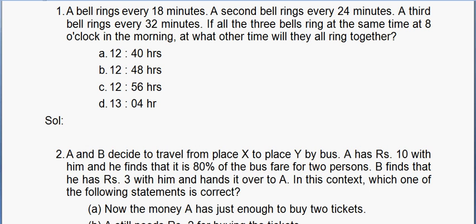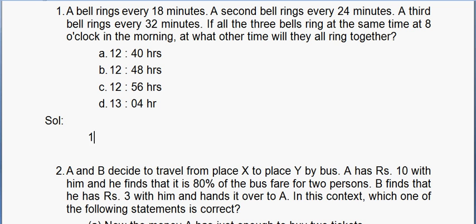The first question is: a bell rings after every 18 minutes, a second after 24, and a third after 32 minutes. If all the bells ring at 8 o'clock in the morning, when will they ring together again? So the first bell rings after 18, then 36, then 54, then 72, and so on.